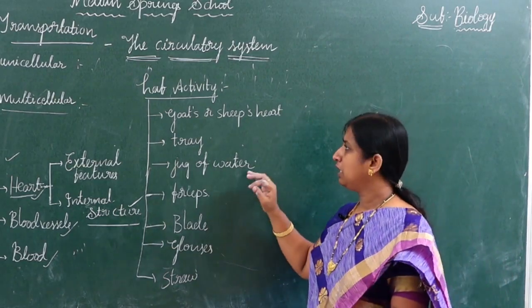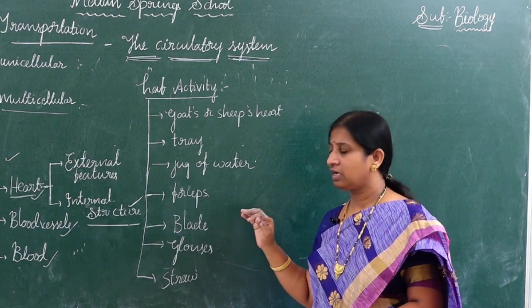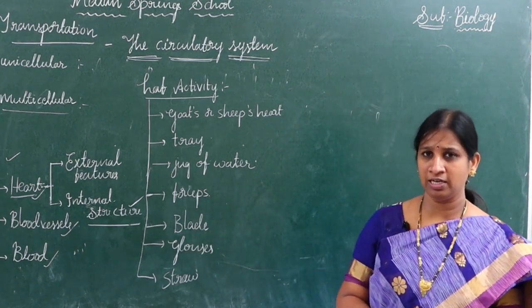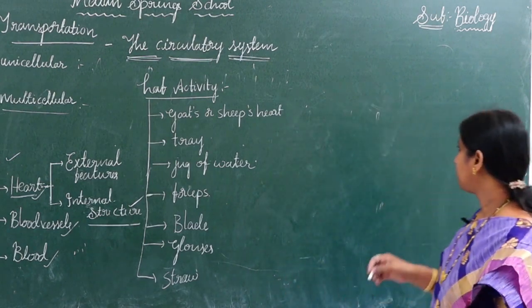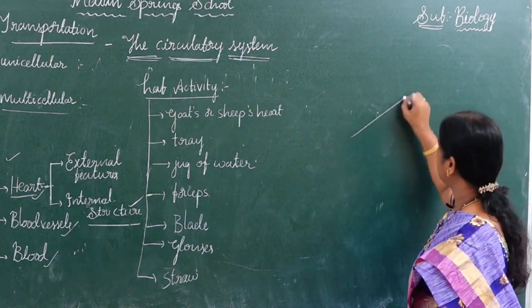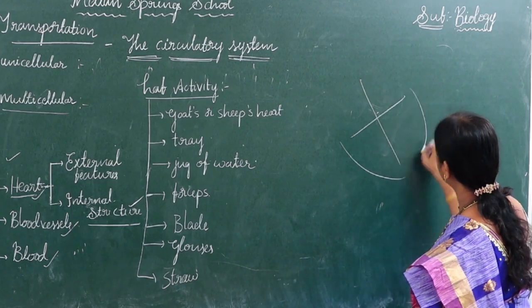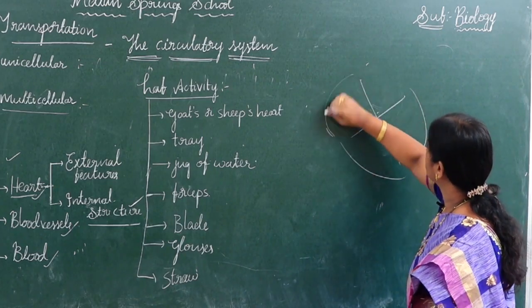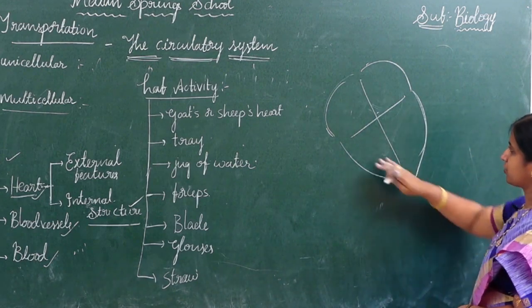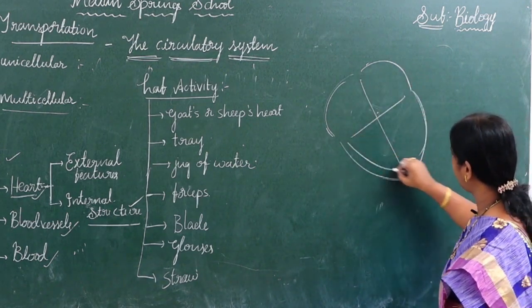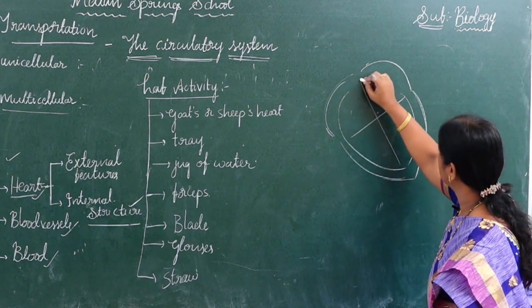Now let me say what parts are present inside and what is the internal structure of our heart. As I said before, I will tell you the easiest diagram of the heart. Externally we know it is in a conical shape, internally it is like this.